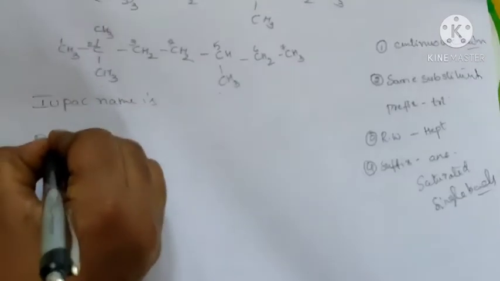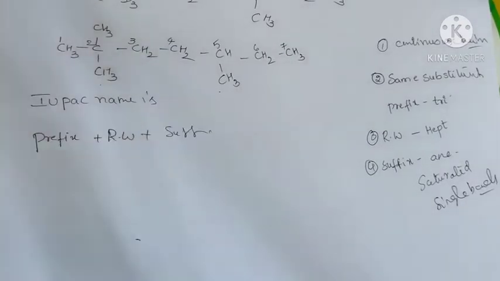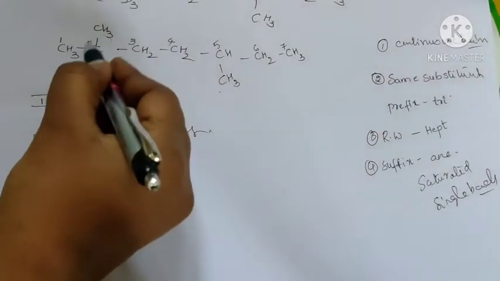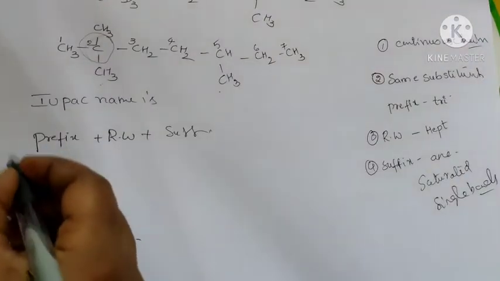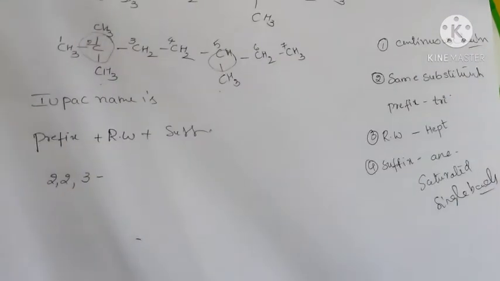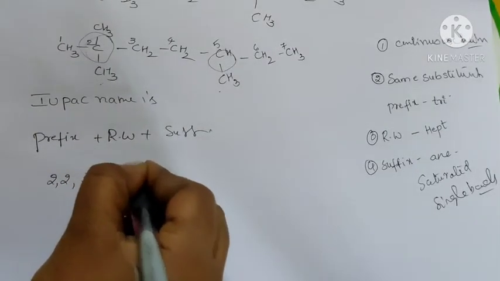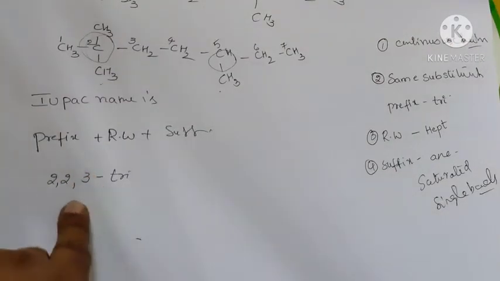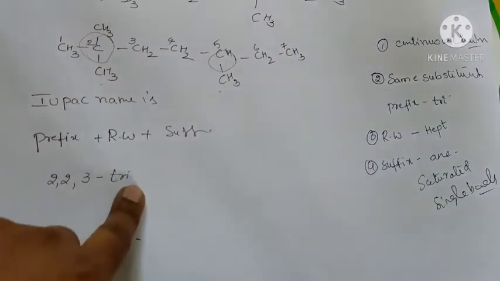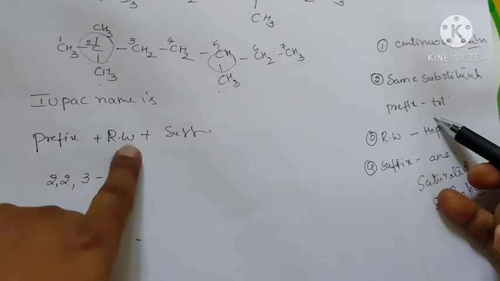The prefix is trimethyl, 2,2,5. The root word is hept and the suffix is -ane.